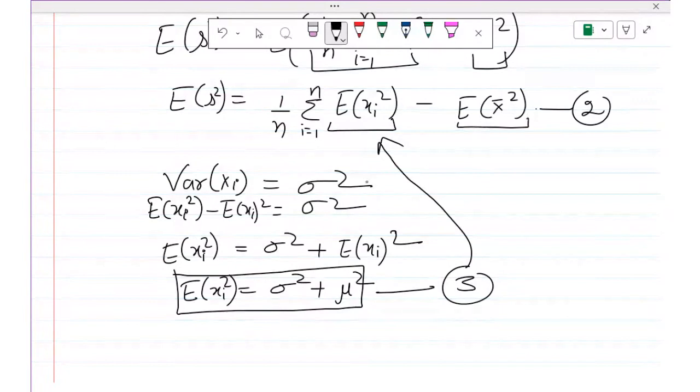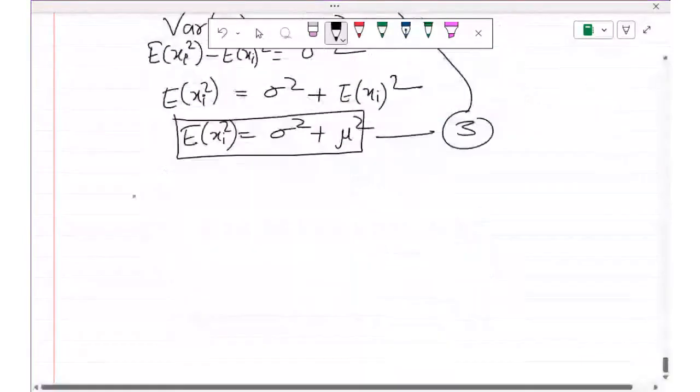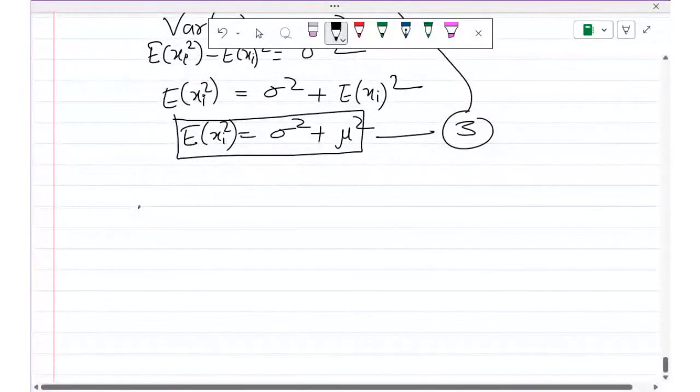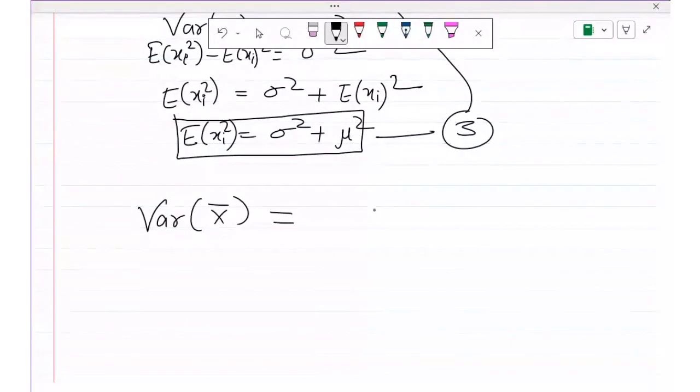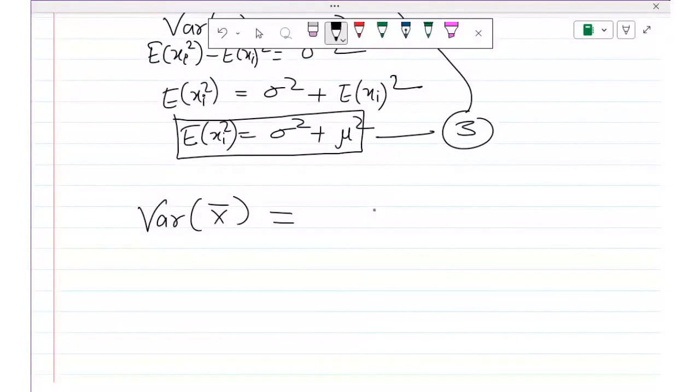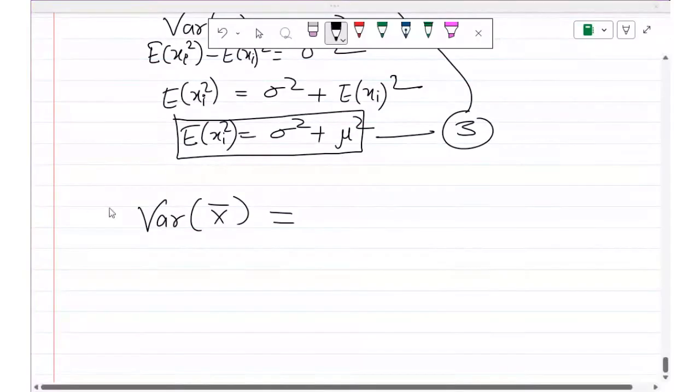So same way, first, what is variance of x bar? Can anyone tell me in the comments what is variance of x bar? We have done this in today's lecture. Sigma upon root n, sorry, sigma square upon n. Right, very good. So we have done in the beginning that it is sigma square upon n.